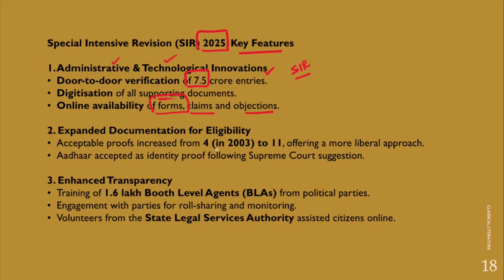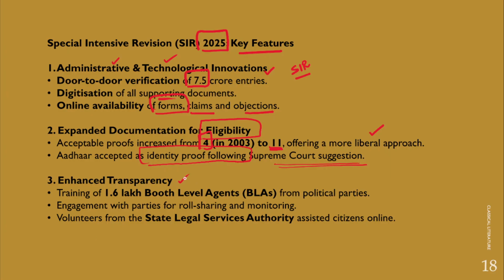Secondly, expanded documentation for eligibility to be registered as a voter. In fact, the acceptable proofs of eligibility as a voter increased from 4 in 2003 to 11 overall. So therefore, this can be considered a more liberal approach to identify an individual as an eligible voter. And apart from that, Aadhaar is also accepted as identity proof following the Supreme Court's intervention and suggestion.